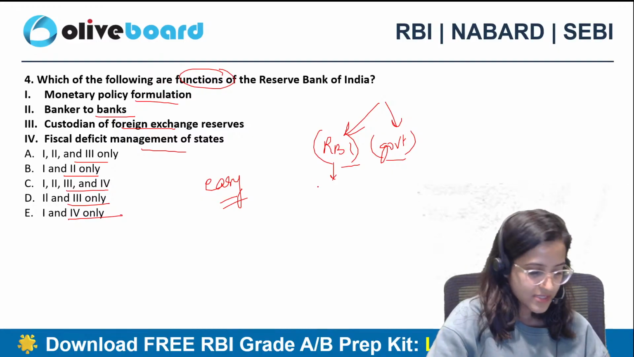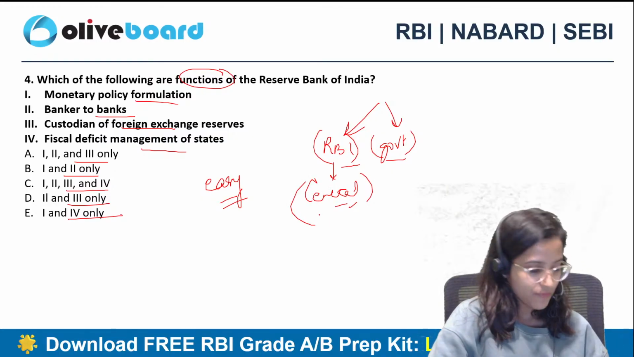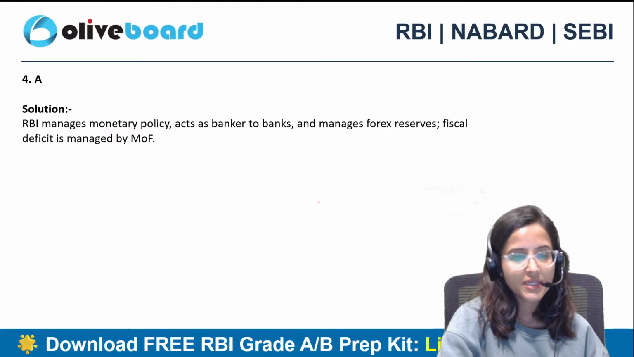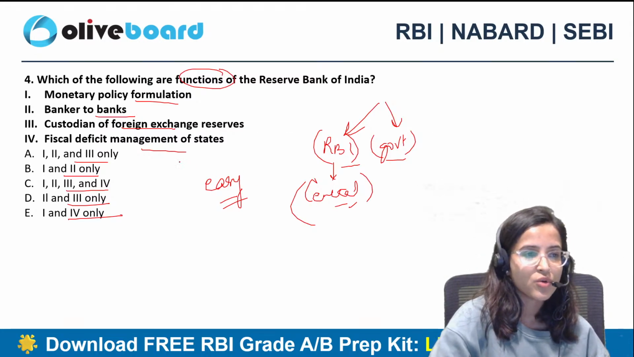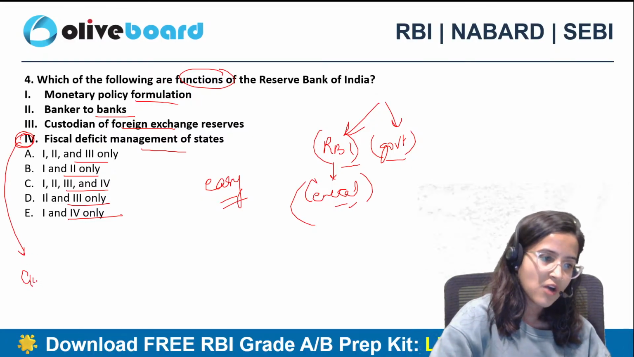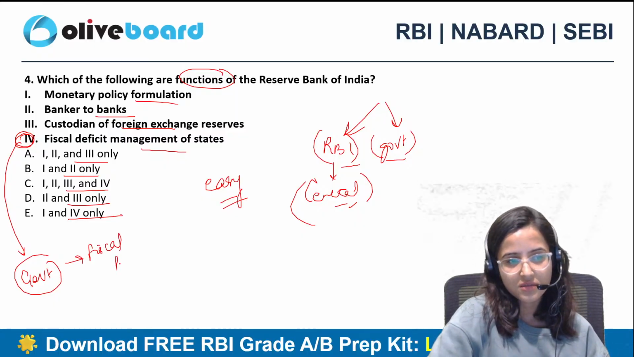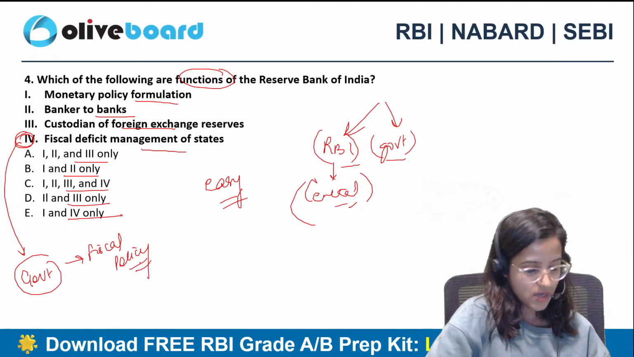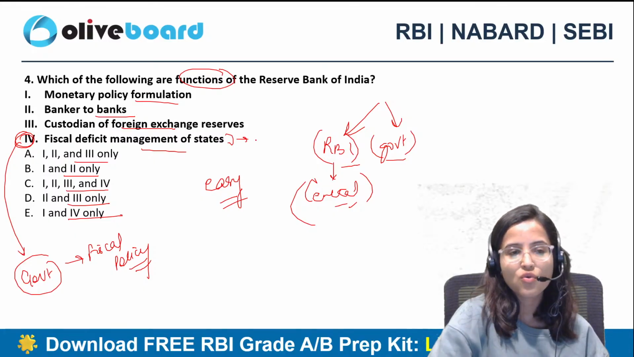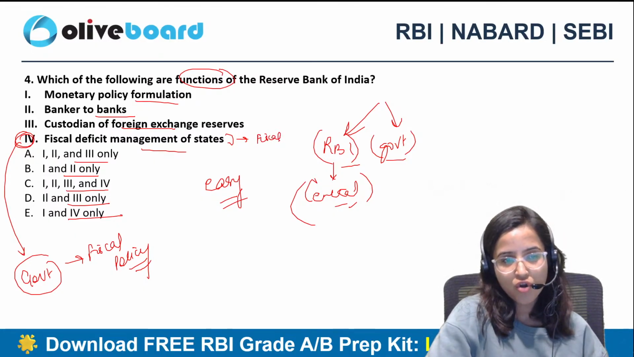So RBI is the central bank. What is the role of RBI? Functions of RBI. Aditya is saying C, which is 1, 2, 3, and 4, but the correct answer is A, 1, 2, and 3 only. Fiscal deficit management is the role of the government. Okay, it is part of your fiscal policy. So Aditya, this fiscal deficit management is the role of government. Okay, it is the role of fiscal policy and not monetary policy.